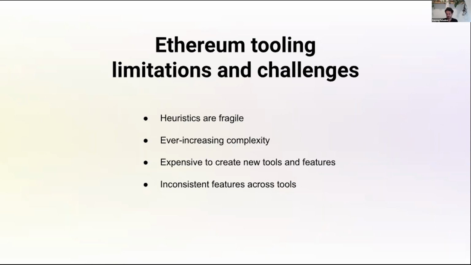And the reason that they are not very precise is because they can't be too precise, or we are going to have a lot of false negatives, and they can't be too loose, because otherwise we are going to have false positives. But we'll never be able to be 100% accurate, because the compiler doesn't give us the precise information to do that. Another problem with this approach is that the tooling that does this is always getting more and more complex. The reason for this is that Solidity versions tend to stick forever within the ecosystem.